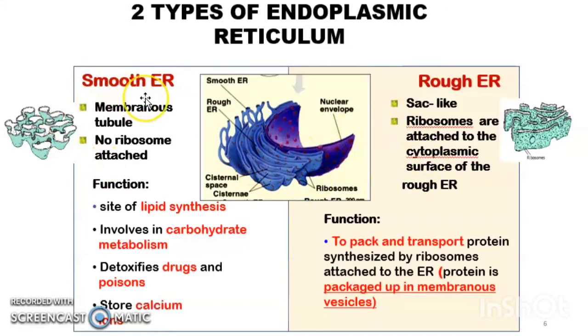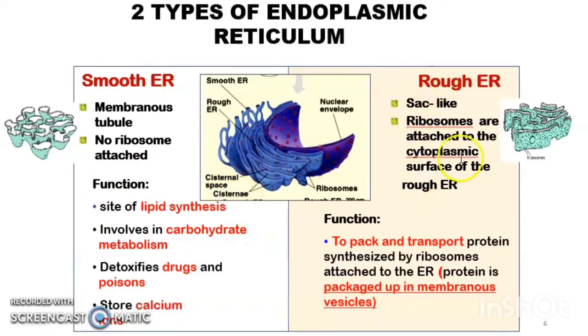The function of smooth endoplasmic reticulum: it is the site of lipid synthesis, and it is involved in carbohydrate metabolism and detoxifying drugs and poison. It also stores calcium ions. But you have to stress the first function here, because smooth endoplasmic reticulum is the site of lipid synthesis.